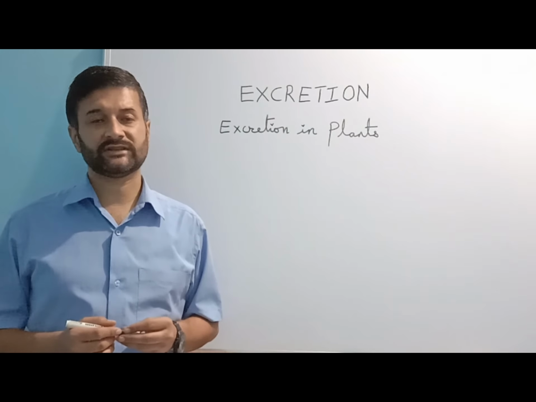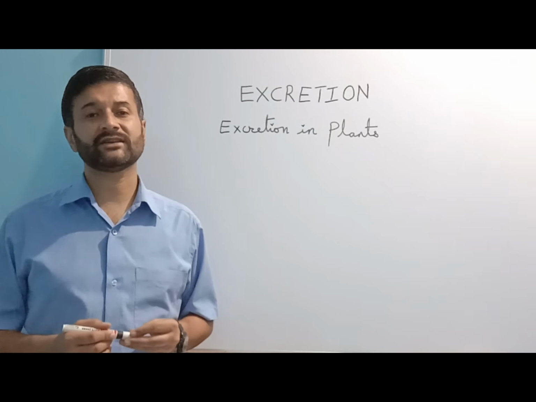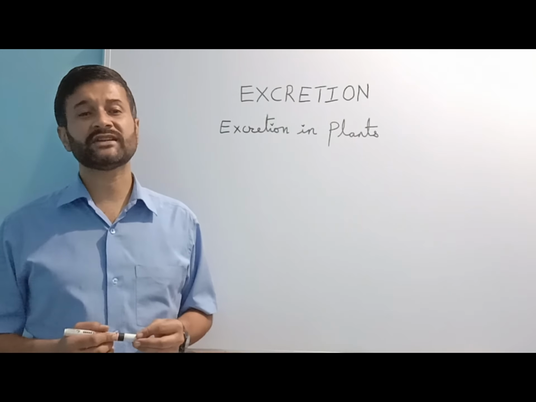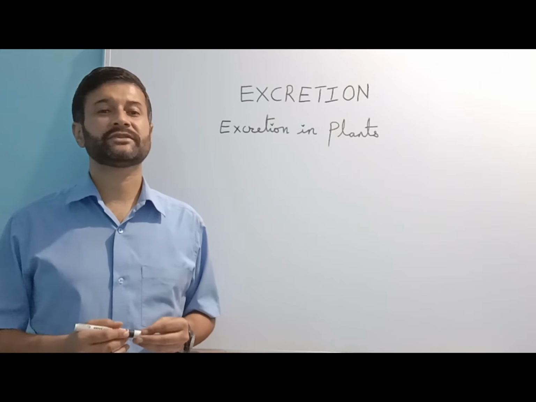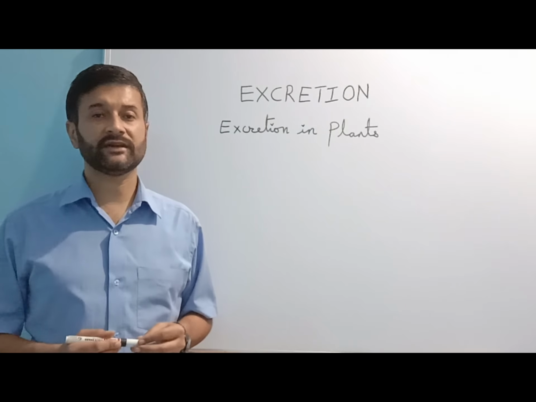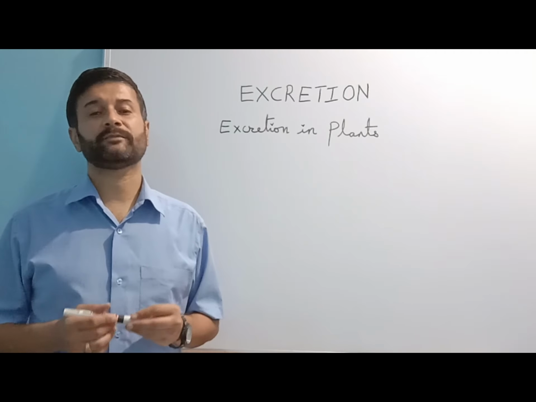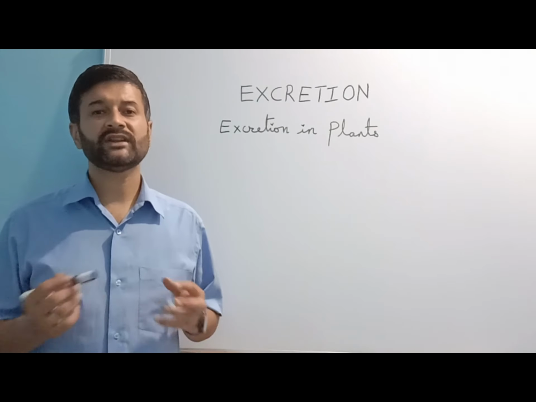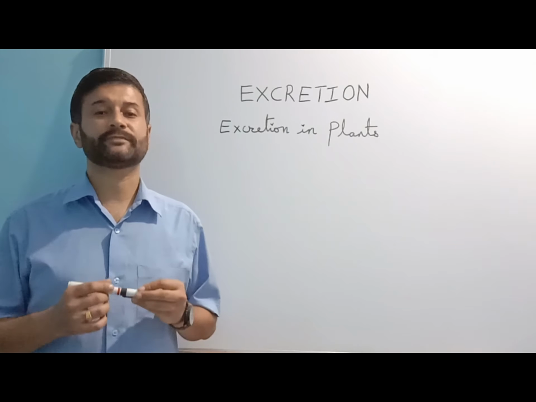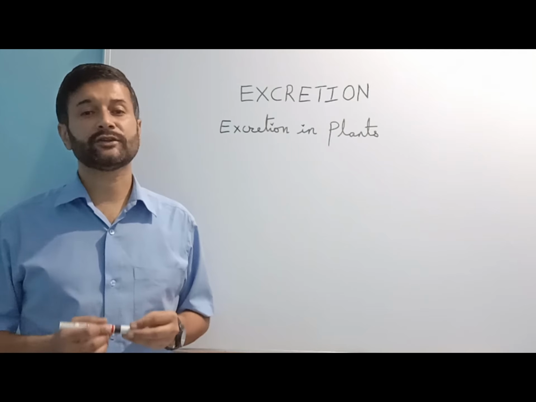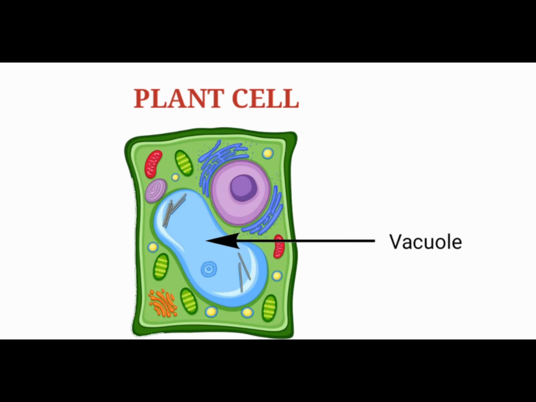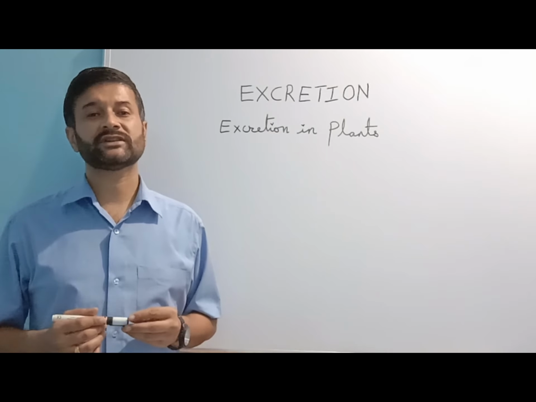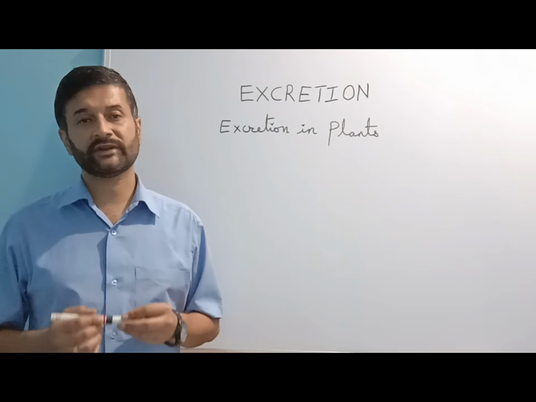Moreover, during photosynthesis, oxygen which is produced as a byproduct can be considered a waste product, which is released through the stomatal pores present in the leaves and lenticels in the stem. Excess water is removed from the plants through the stomata during transpiration. Many of the plant waste products are stored in the cellular vacuoles. Plants use many of their tissues consisting of dead cells for storing the waste products.